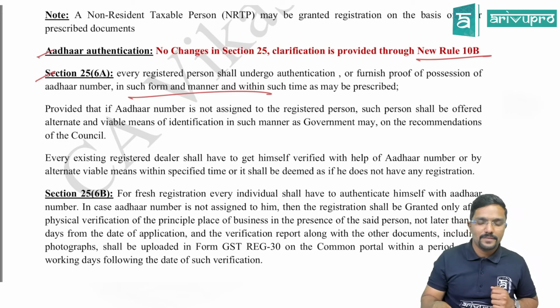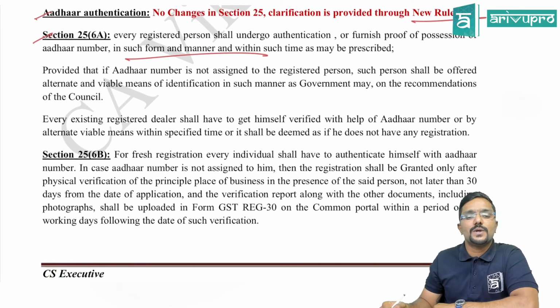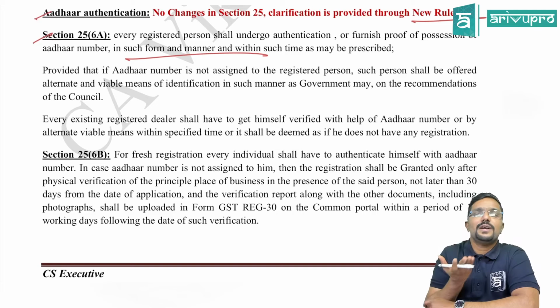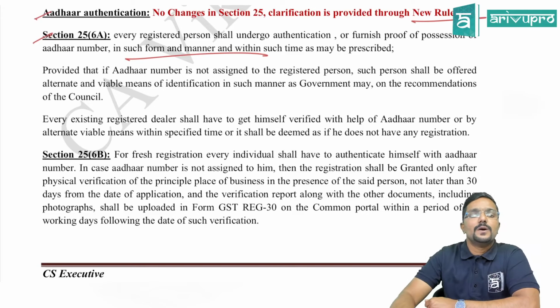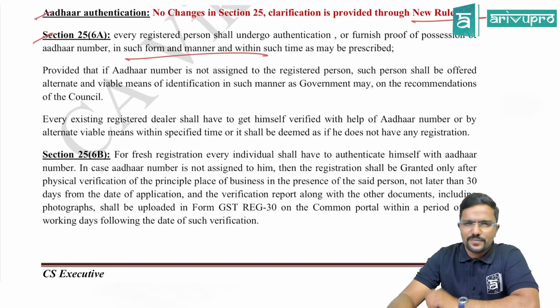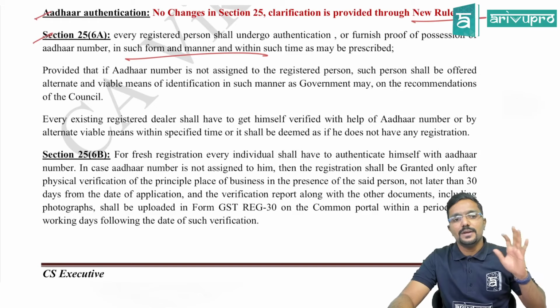Okay, sir. Then they had also told here, provided that if Aadhaar number is not assigned to a registered person, sir, what if that person is not having Aadhaar? Such person shall be offered alternate and viable means of identification in such manner as government may on the recommendation of the council. This was the provision which was already there. No changes with respect to this.